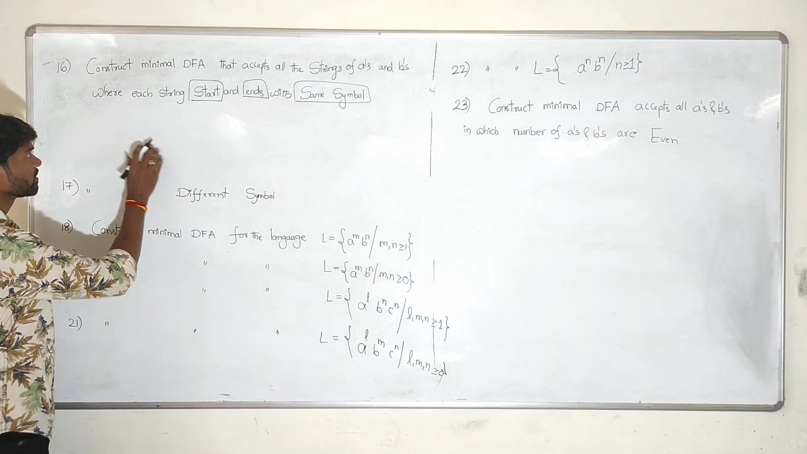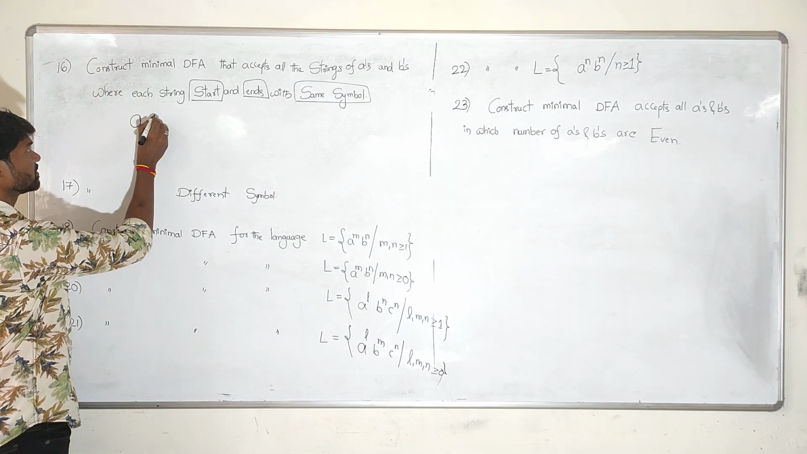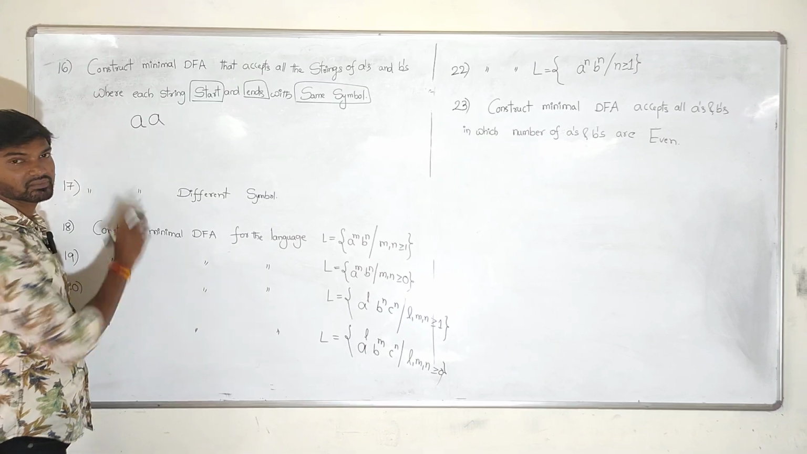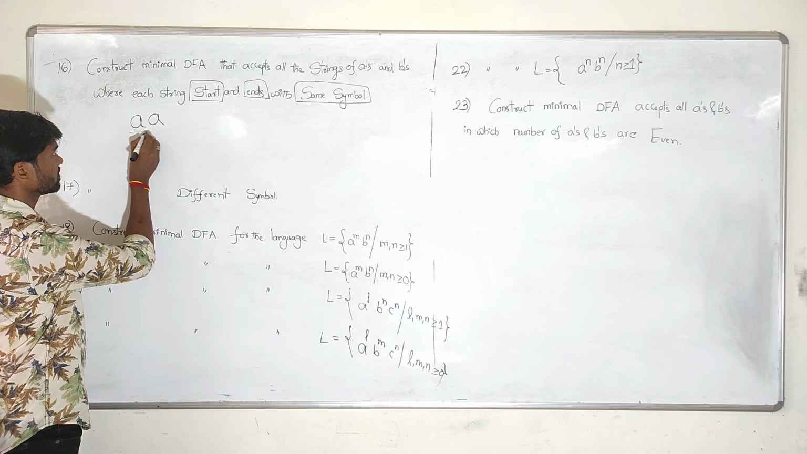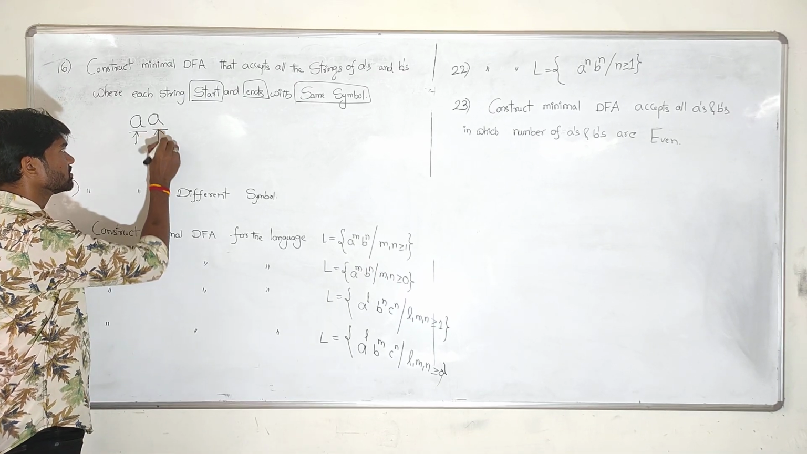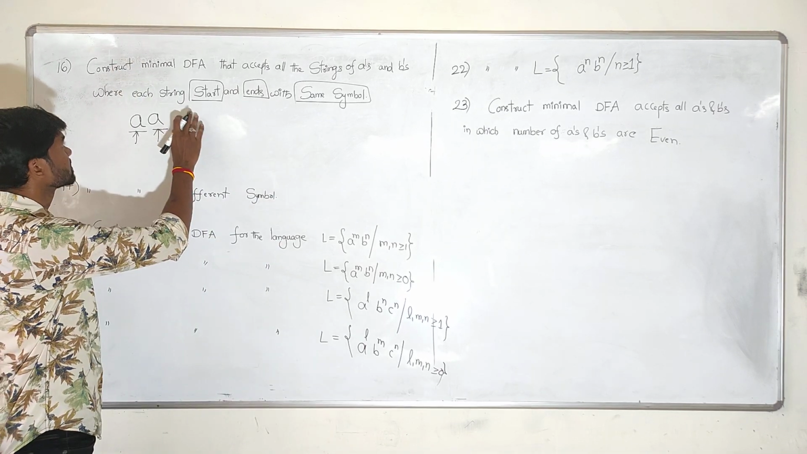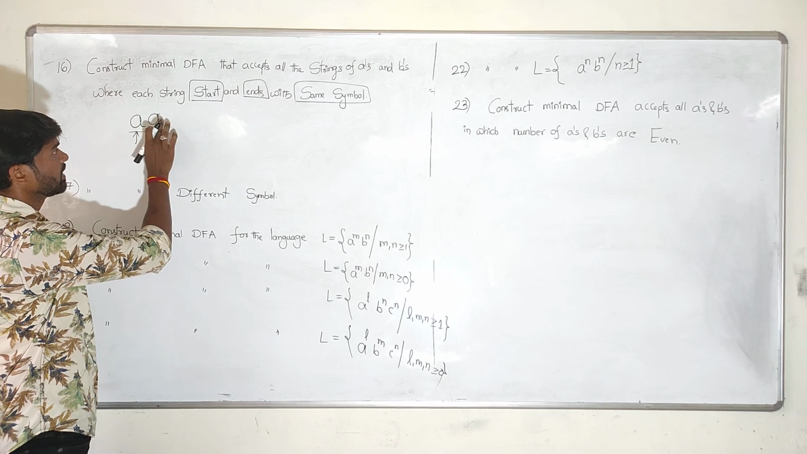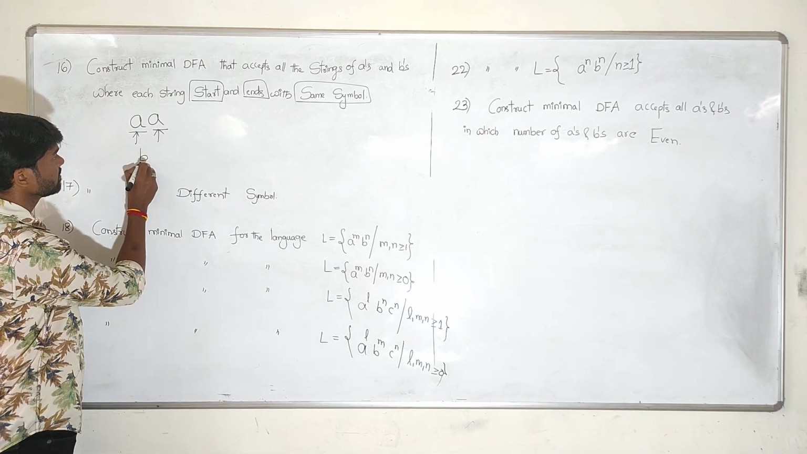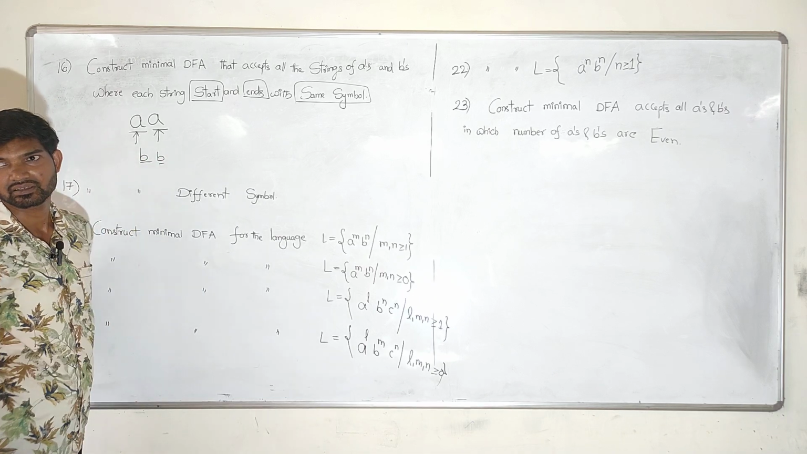He said that the string must start and end with the same symbol. For example, if you take one symbol A, what is the starting symbol? A. And what is the ending symbol? A. So is this acceptable for us? Yes, acceptable for this 16th question. Starting symbol and ending symbol should be the same. And like this, B is also accepted, since the starting and ending symbols are also the same.